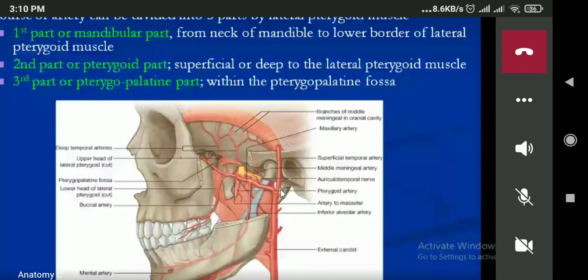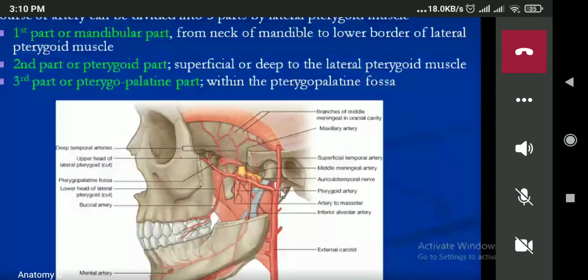this maxillary artery is further divided into three parts. First part, second part, and this one is known as the third part. Now the first part will extend from the neck of the mandible, from here to the lower border of the lateral pterygoid muscle.